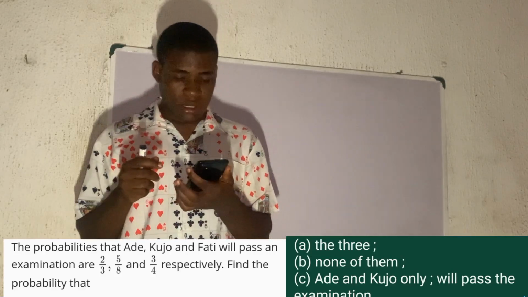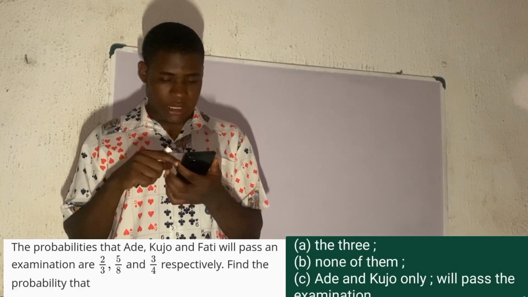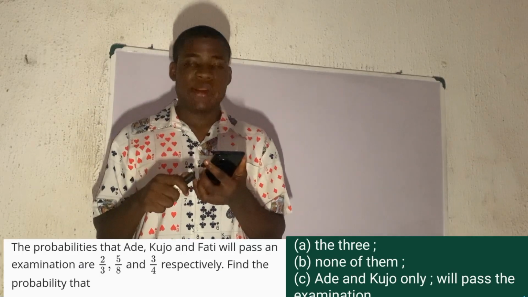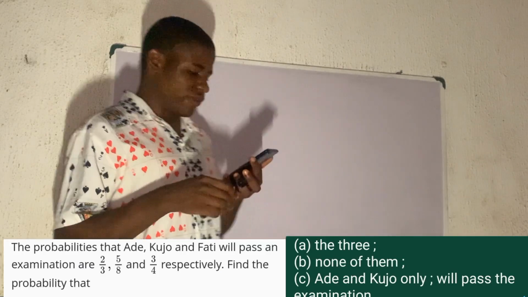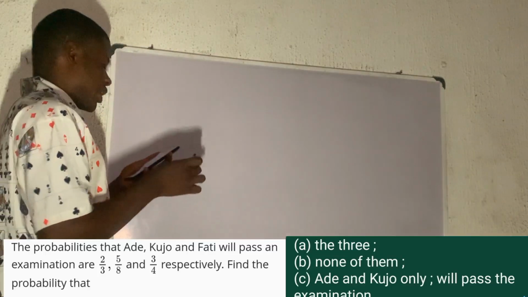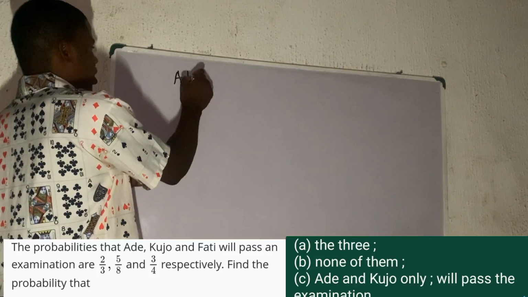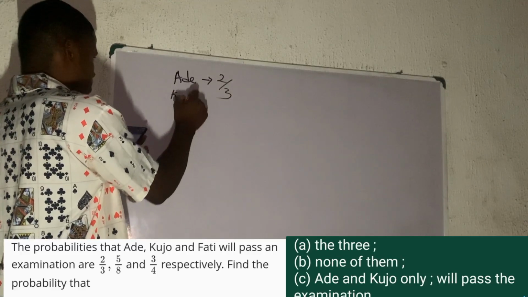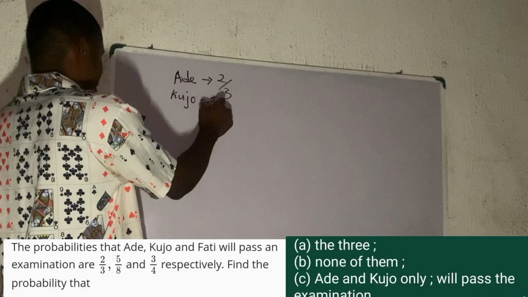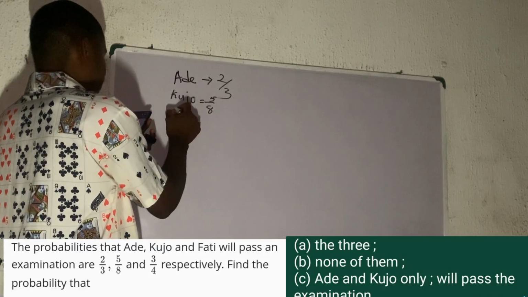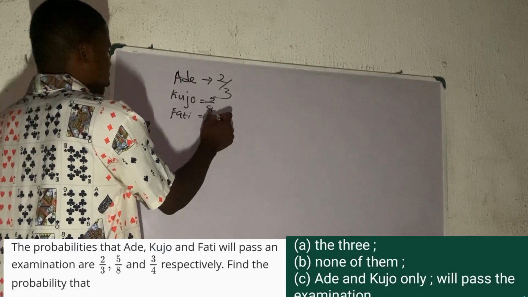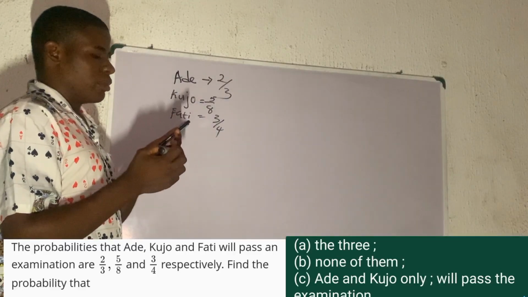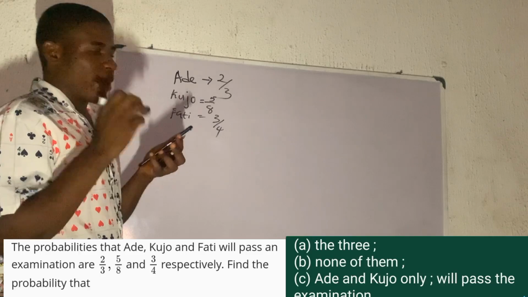The probabilities that Ade, Kujo, and Fati will pass an examination are 2 over 3, 5 over 8, and 3 over 4, respectively. So the respectively there, 1 goes to 1, 2 goes to 2, 3 goes to 3. So the probability that Ade will pass an exam is 2 over 3. The probability that Kujo will pass the exam is 5 over 8. And the probability that Fati will pass the exam is 3 over 4. That's what they say. We are asked to find the probability that the three of them will pass the exam.